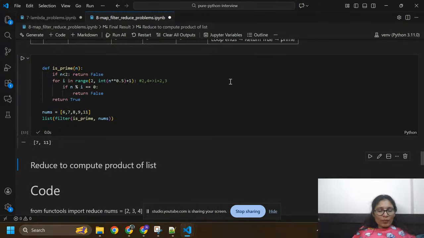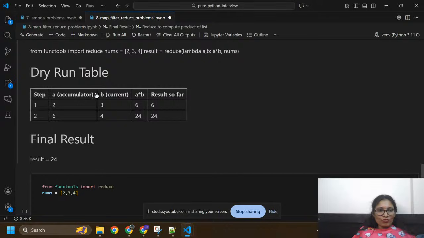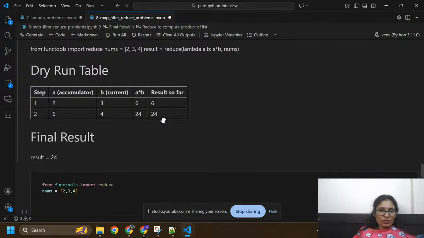Reduce to compute the product of a list. Okay, so here we have a equals to 2 and b equals to 3. I'm going to find out the product. So 2 into 3 is equals to 6. Okay, now a equals to 6 and b equals to 4. So we are going to multiply 6 and 4. I got 24. Okay, so the result is 24.